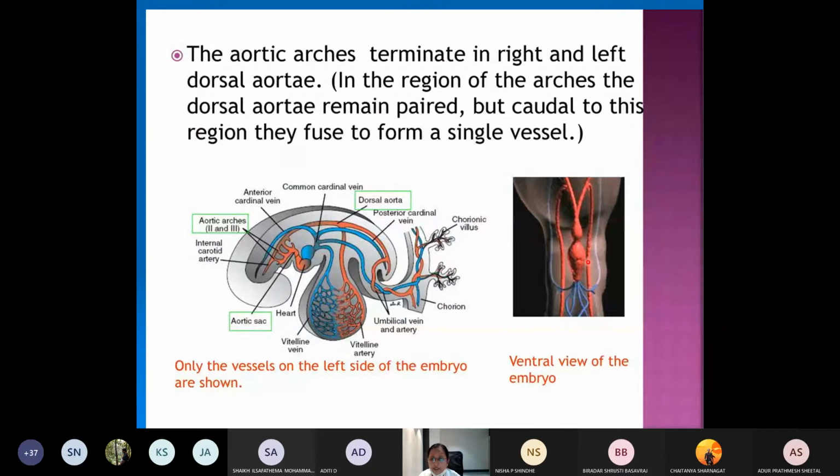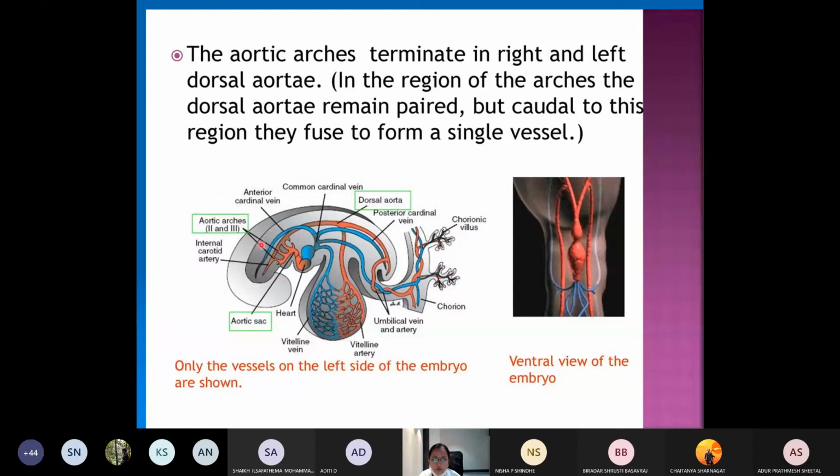These primitive aorta will extend headwards in the cephalic region. Prior to the embryonic fold, before the head fold of the embryo, they will establish communication with the cephalic edge of the heart tube. This aorta will be intervening between the yolk sac and the notochord. Here behind will be the notochord, and this is the developing yolk sac, so it is the dorsal wall of the yolk sac. So it is intervening between the notochord and the dorsal wall of the yolk sac.